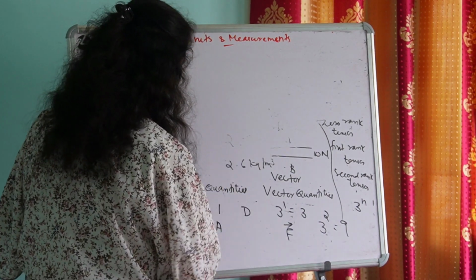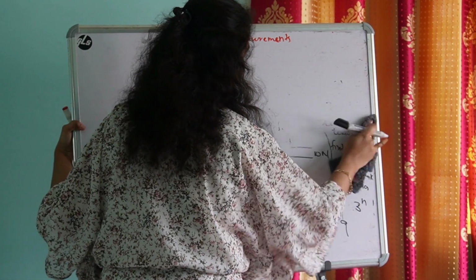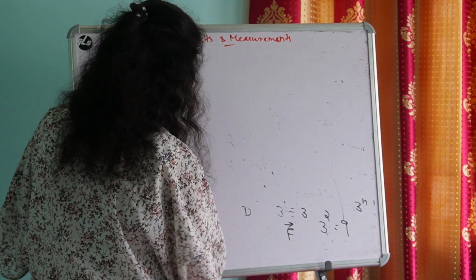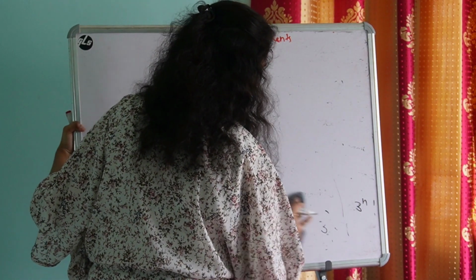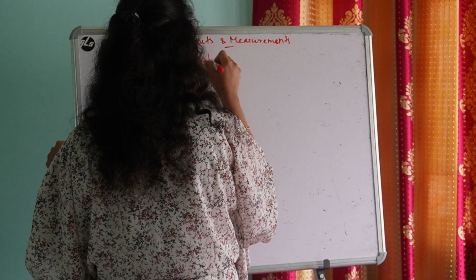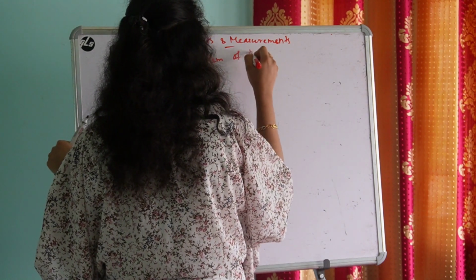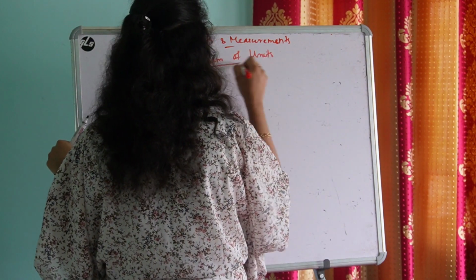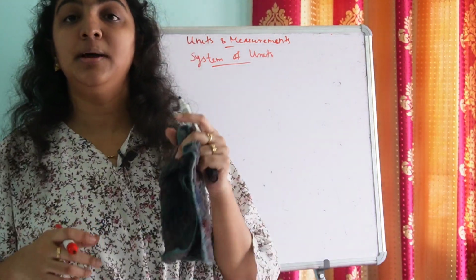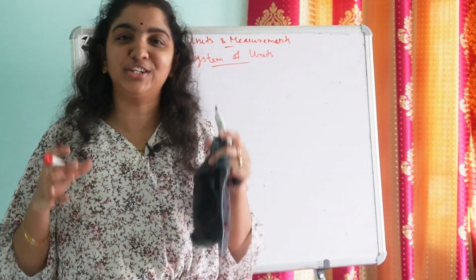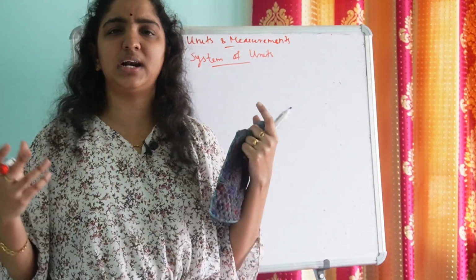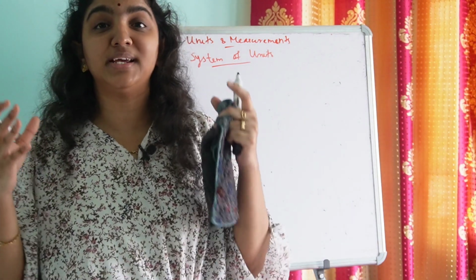Now we'll move on to the next topic, system of units. In earlier times, people around the world were not globally connected, isn't it? We can say the countries were like separate entities.